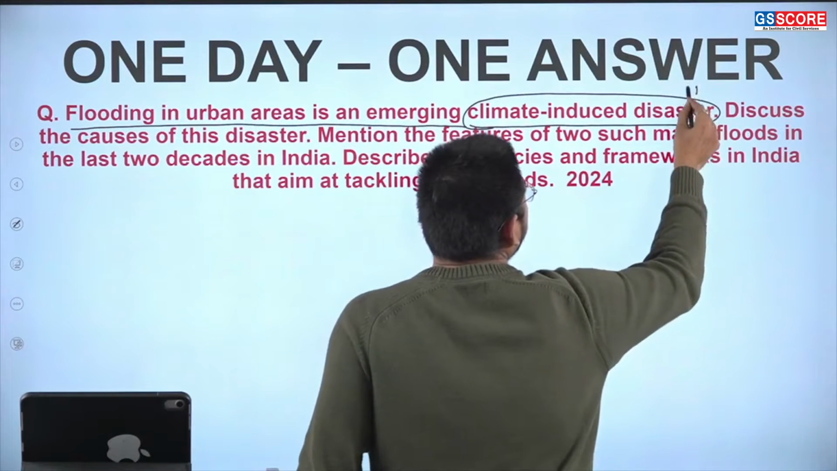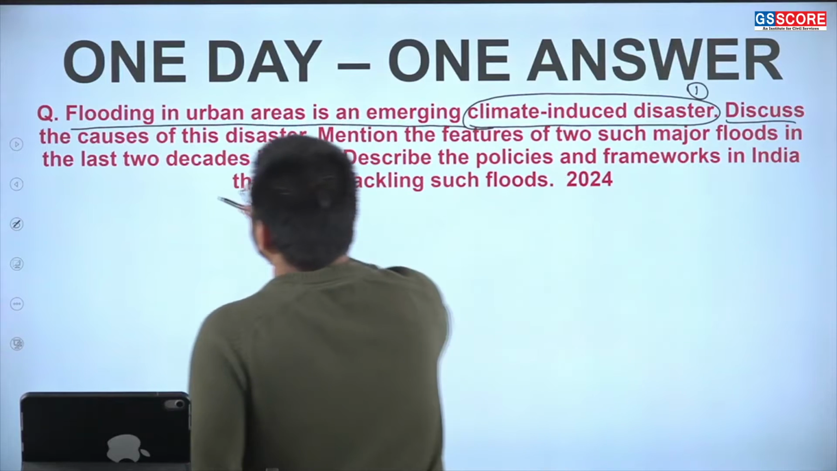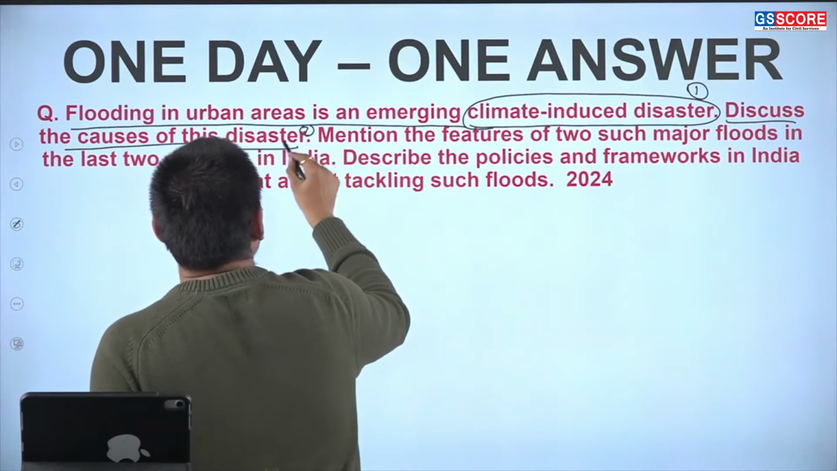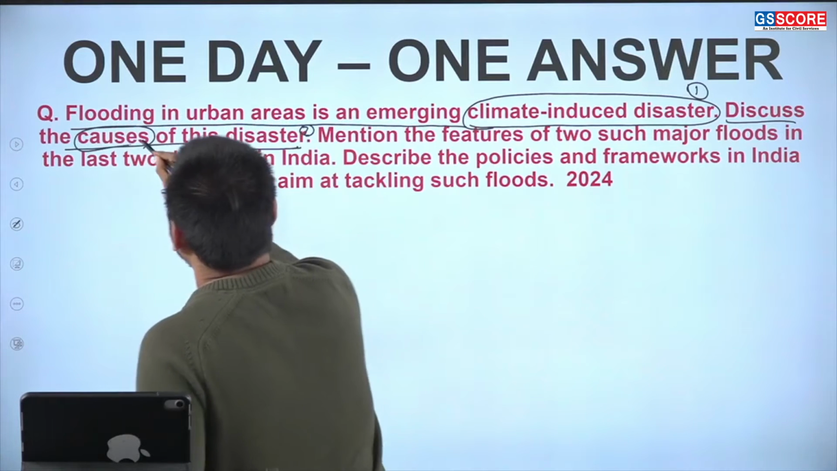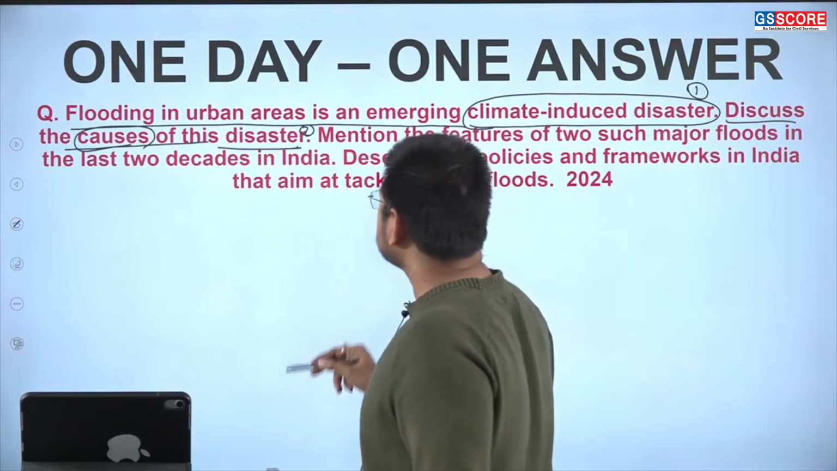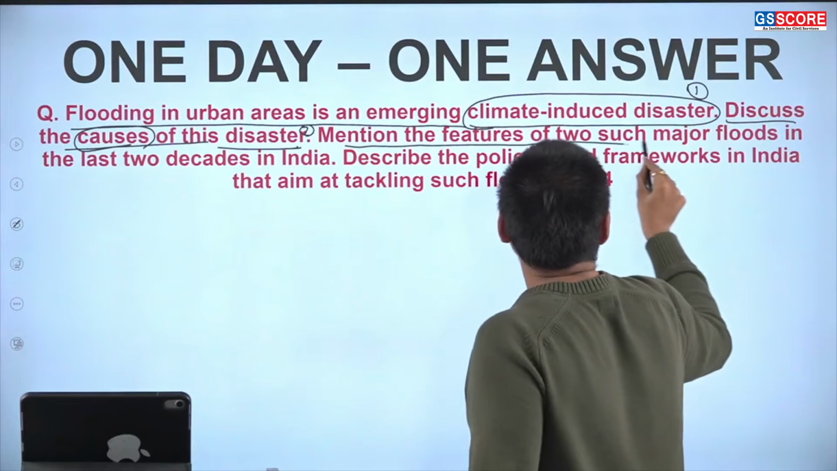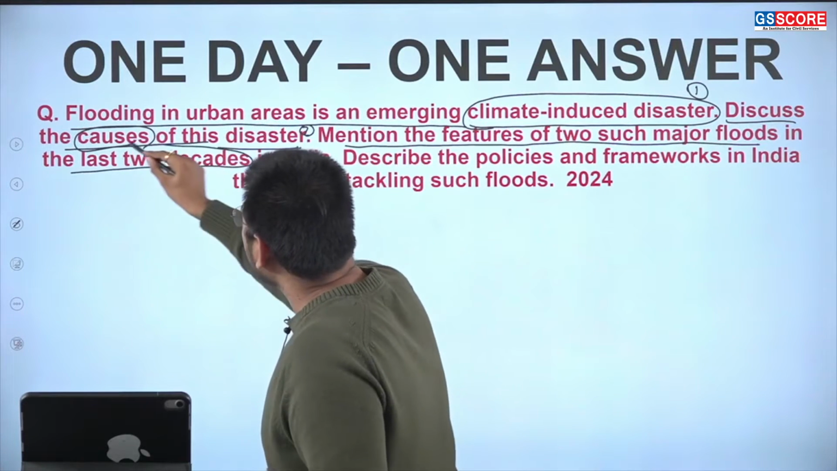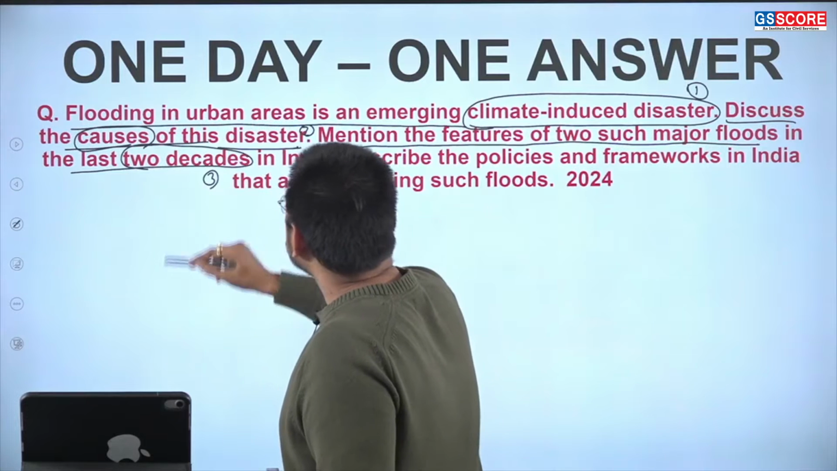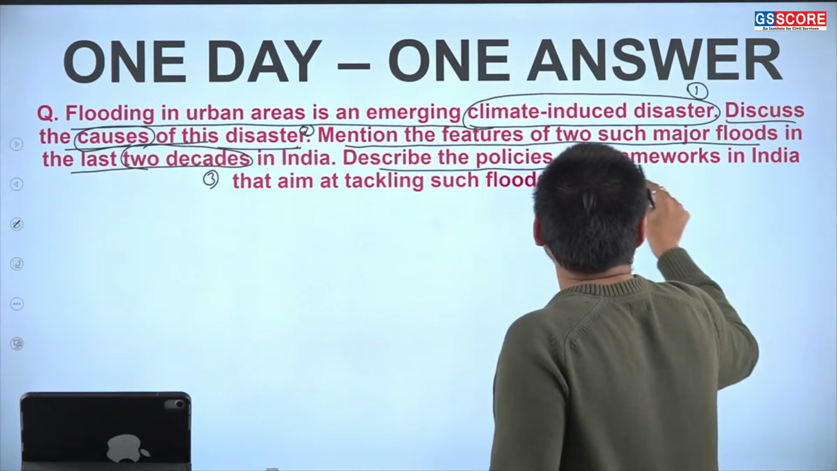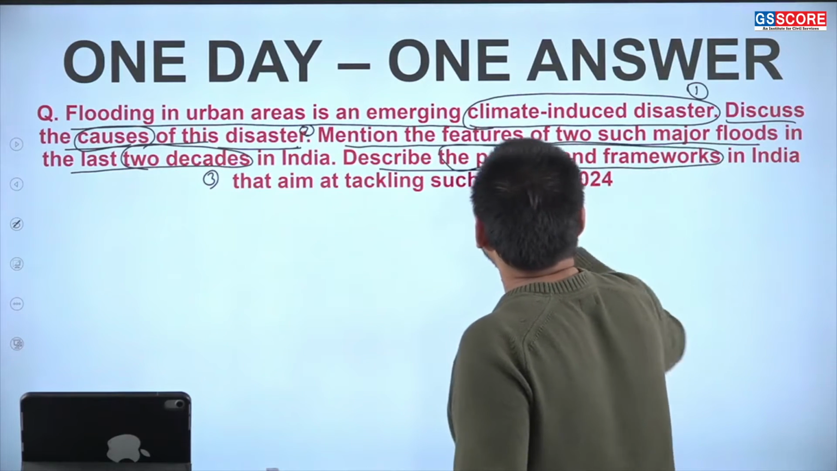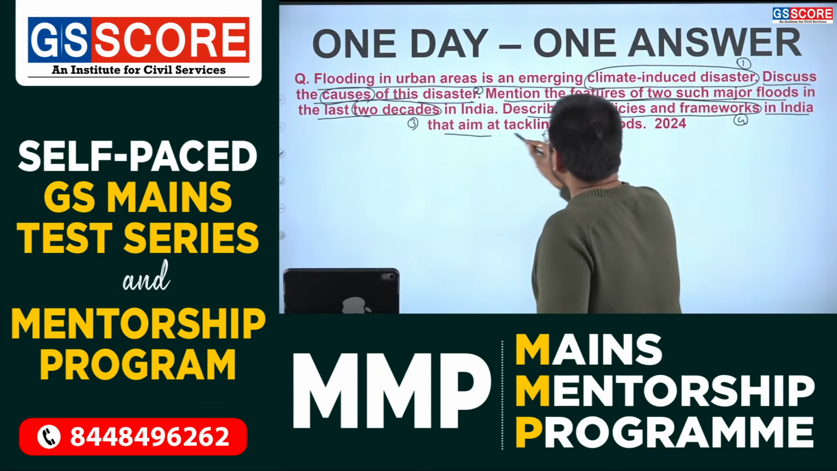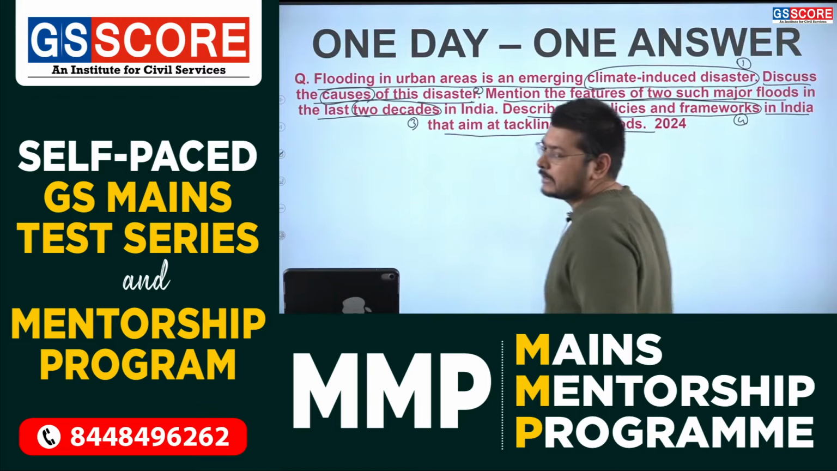So this is the first key term. Then discuss the causes of this disaster. This is the second key term where we need to highlight the various kinds of causes here. Mention the features of two such major floods in the last 2 decades. This is the third key term. Describe the policies and frameworks in India that aim at tackling such floods. This is the fourth key term.